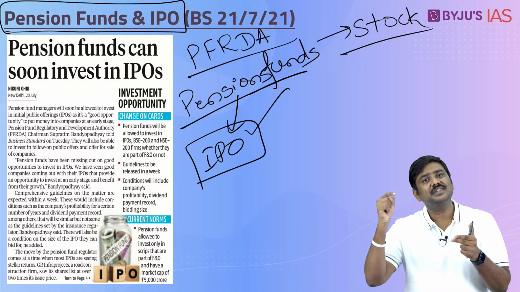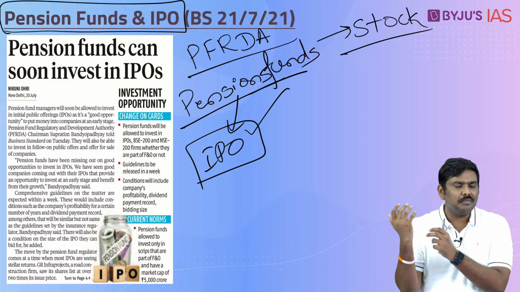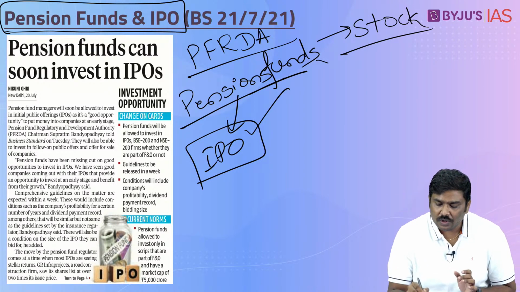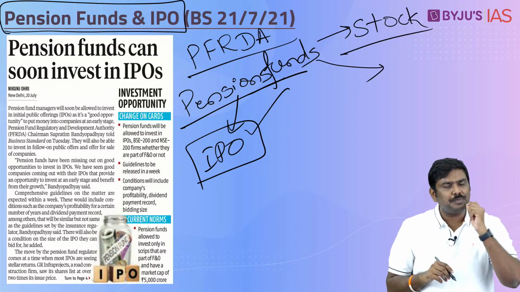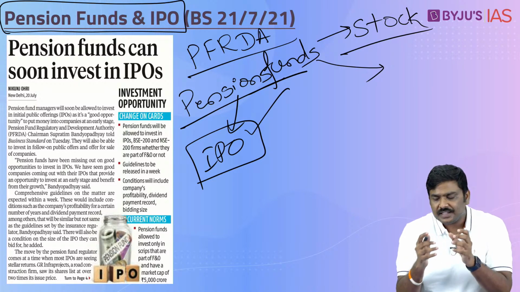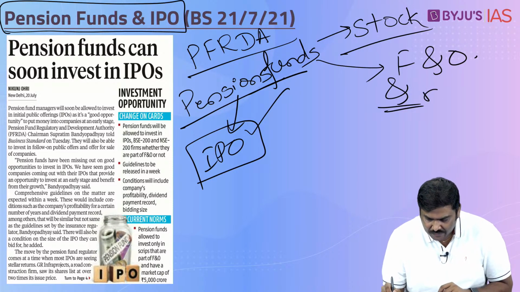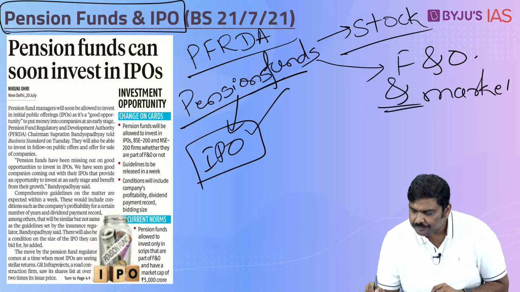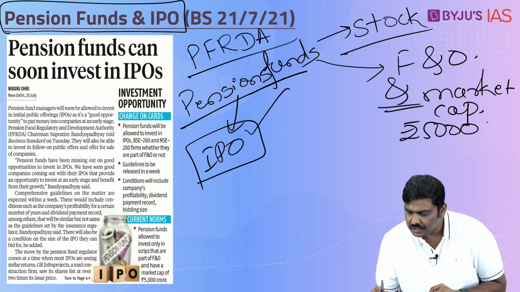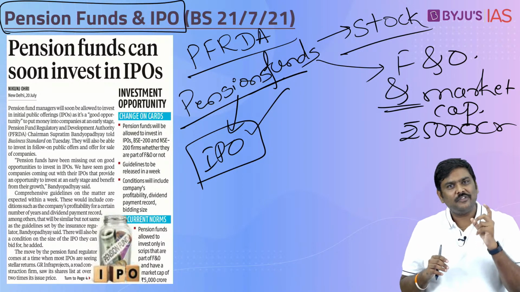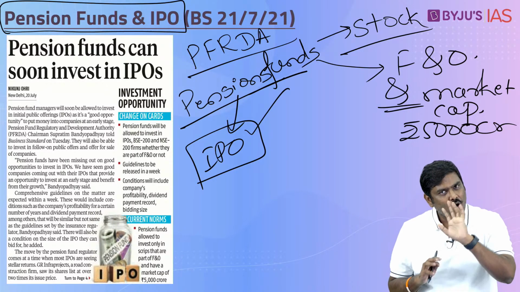If it is a financial institution such as a pension fund and they want to invest in scrips in the stock market, they are bound by one condition: they are allowed to invest in the scrips of only those companies whose shares are part of F and O, and which have a market cap of at least 5,000 crore rupees. Now, two technical terms have been introduced. What is F and O? F and O stands for futures and options.